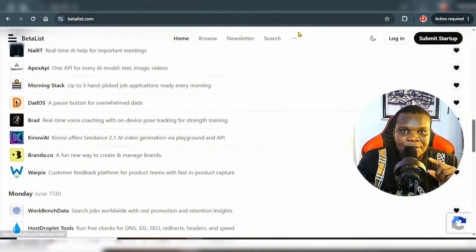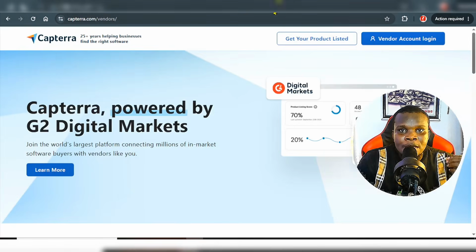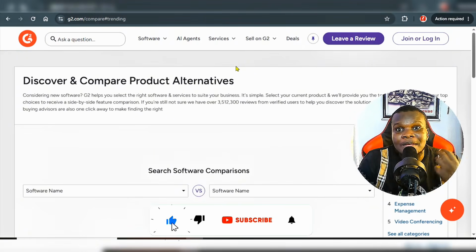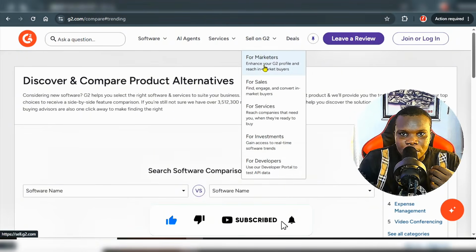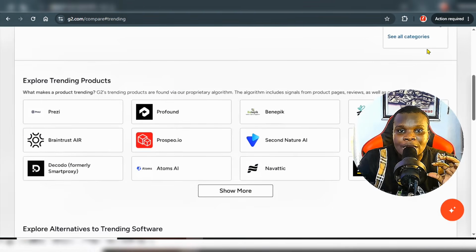So the next platform on this video we have is g2.com, all right? This is similar to Capterra. The same thing Capterra does is also the same thing you can get on g2.com, okay? And the best part is that you can even sell your startup, your application, or your website on this platform, okay? All you need to do is simply go ahead and sign up, log in on this platform, and submit your startup for free.